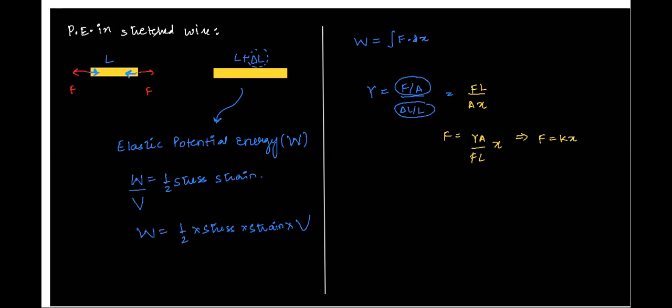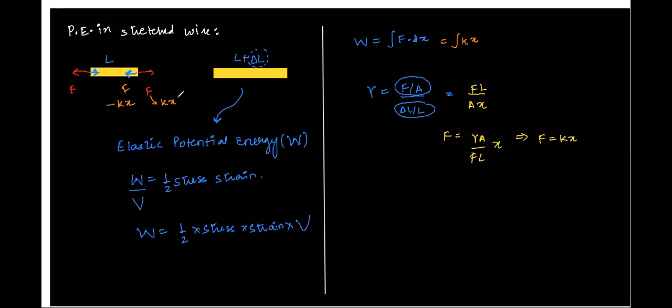But please remember that this force is acting in the opposite direction of the applied force, because this is the restoring force. This work done is because of the restoring force, right? So work done against the restoring force gets stored as the potential energy. So we can have Kx, let's say equal forces are acting. So let's say this was minus Kx. So this will be equal to Kx, right?